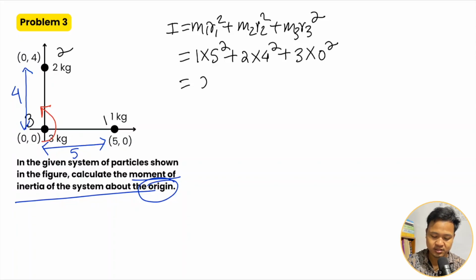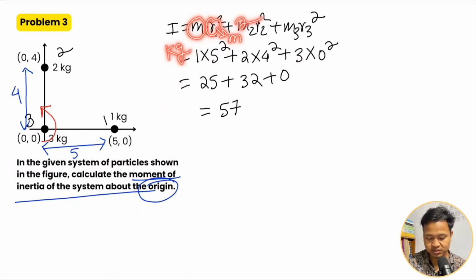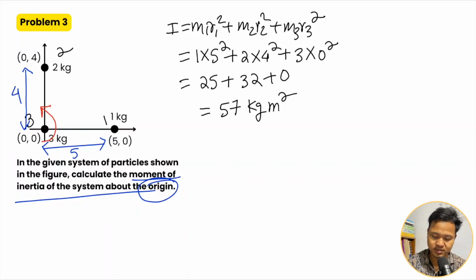Okay, 5 5 is 25 plus 4 4 16, 16 twos are 32, plus 0, sum is 57. So mass is in kg, r is in meter, r square is meter square, so kg meter square is the unit of moment of inertia.